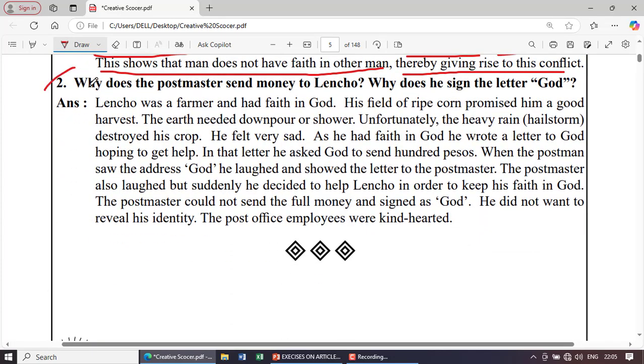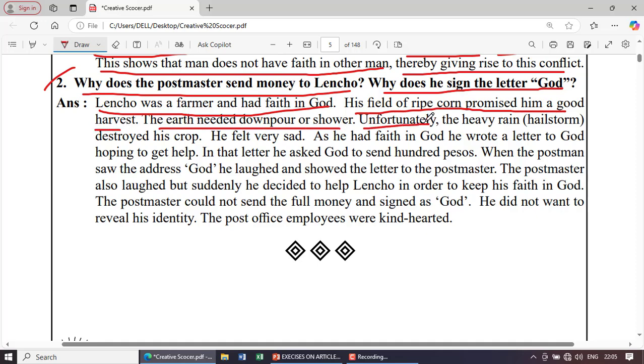So last question: why does the postmaster send money to Lencho? Why does he sign the letter as God? Answer. See, Lencho was a farmer and had faith in God. His field of ripe corn promised him a good harvest. The earth needed a downpour or shower. Unfortunately, the heavy rain and hailstorm destroyed his crops. He felt very sad. As he had faith in God, he wrote a letter to God hoping for help.